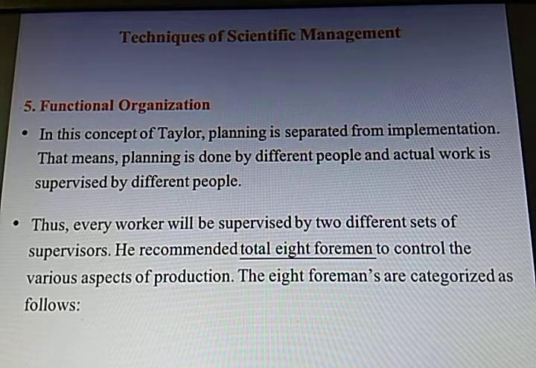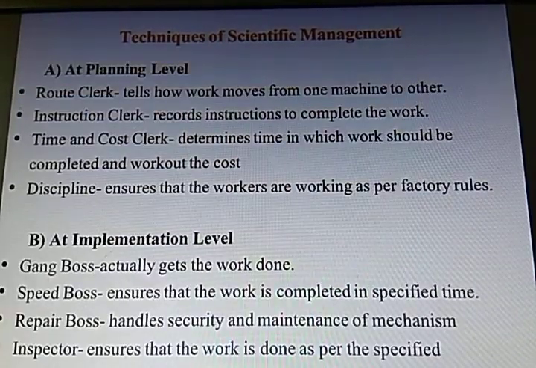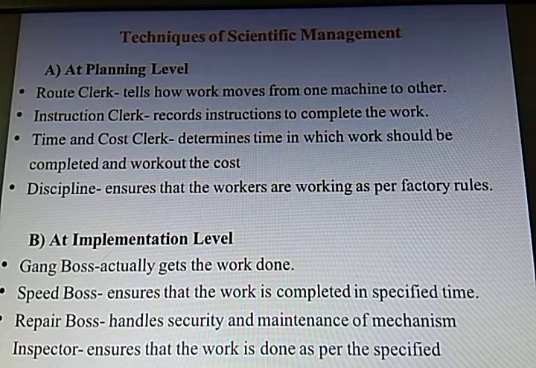We are going to see it one by one. This question may come in MCQs, that Taylor has recommended a total of dash foremen to control various aspects of production. It may also come in match the pairs for 1 mark. So please remember this, that he has recommended a total of 8 foremen to look after different aspects of production. Now what are these categorized foremen? 8 foremen we will see.